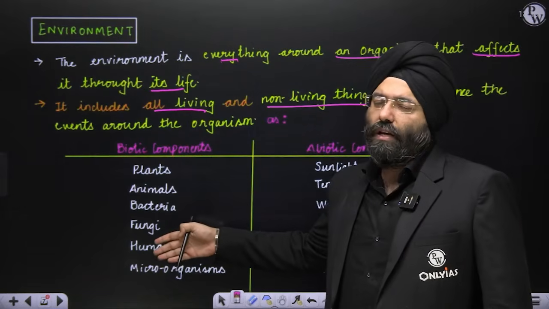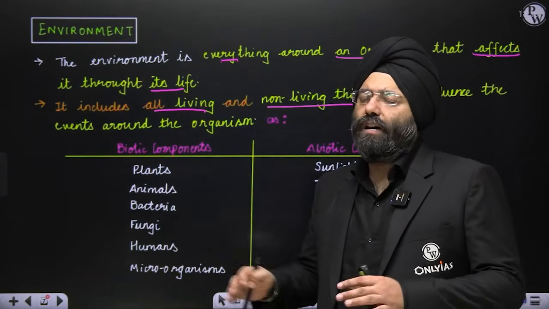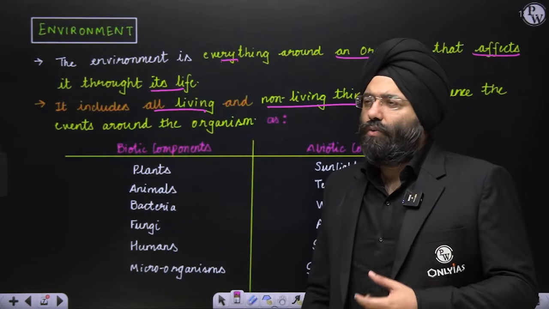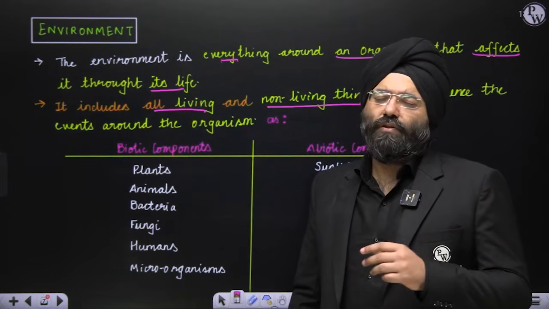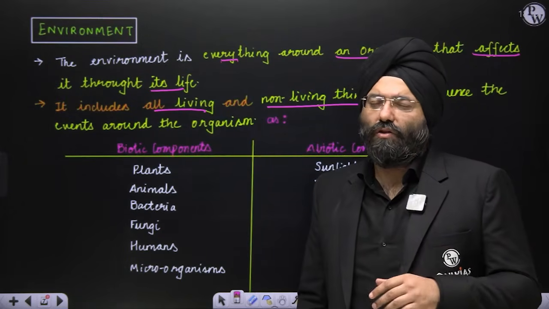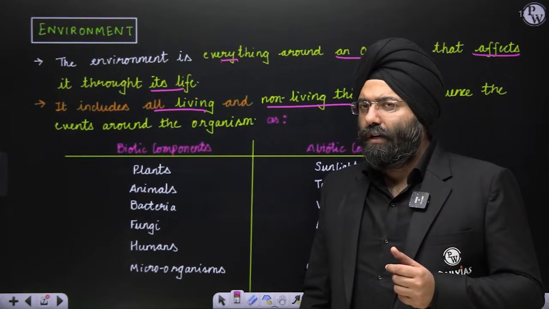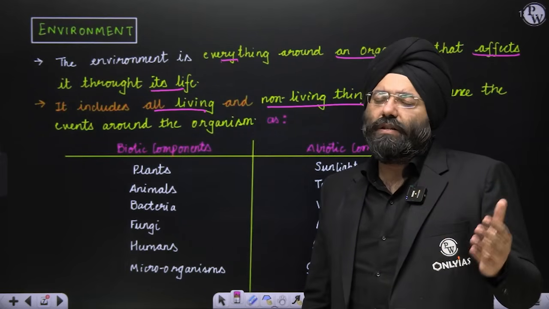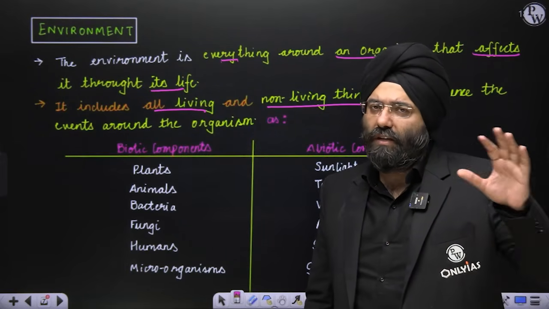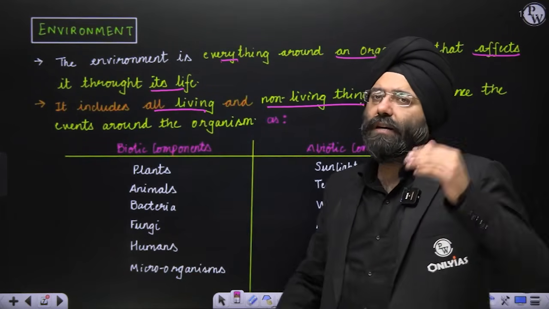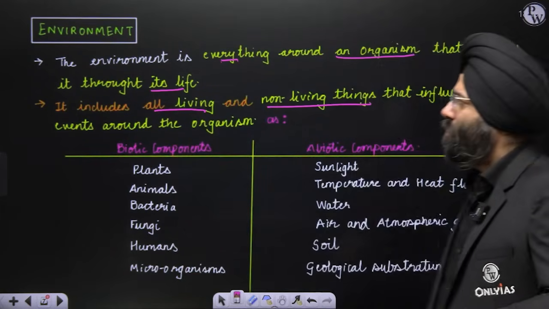Humans, your neighbors, that is also part of your environment. Does it happen that sometimes you are not on good terms with your neighbors? You often say that the environment of this colony has been spoiled because of certain neighbors being very obnoxious in nature or not so well mannered. What does that mean? Because again, you are interacting one way or the other with them, or not interacting, but they are close to you. That means they are also creating nuisance. So that is why environment from that perspective can also be seen, right?